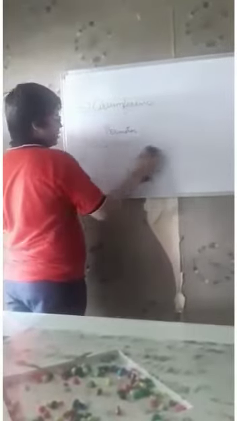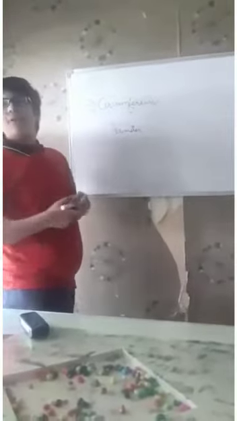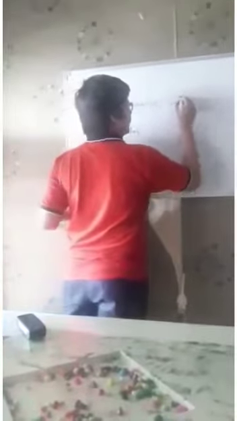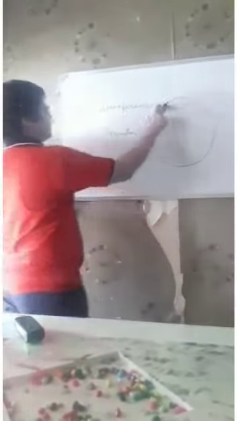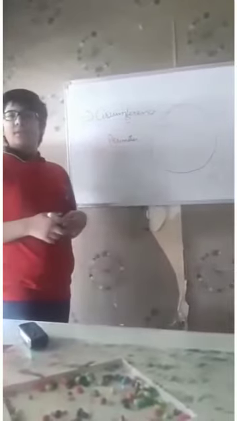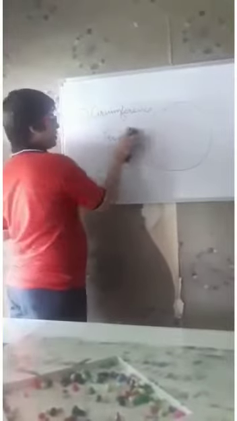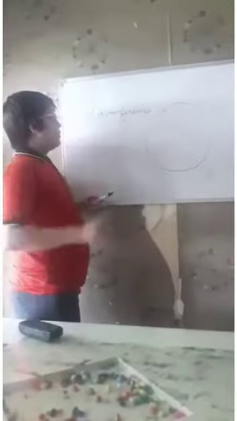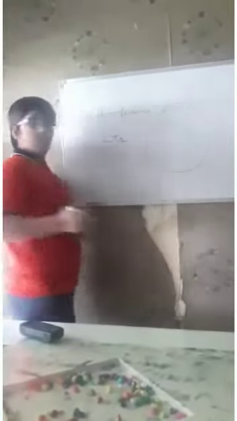Circumference means exactly perimeter, but we can't use the term perimeter for a circle. As we have formulas for the perimeter of a rectangle and a square, we will also have a formula to find the circumference of a circle. The circumference of a circle is 2 pi r.